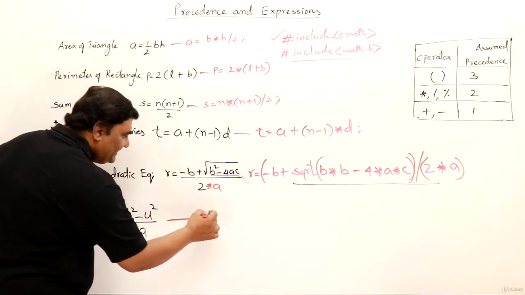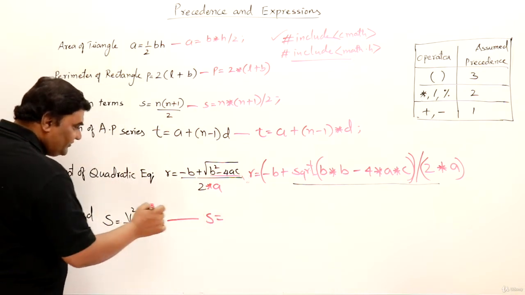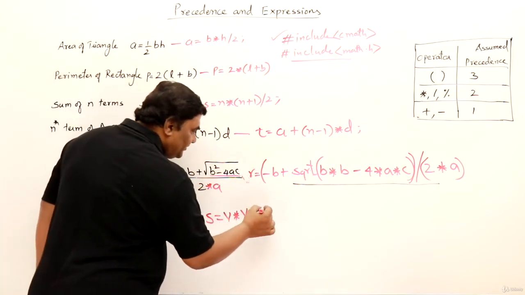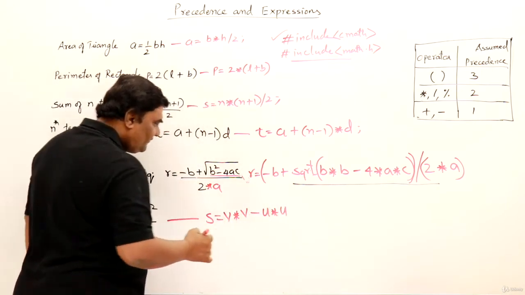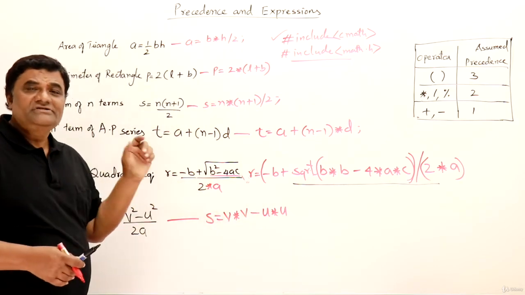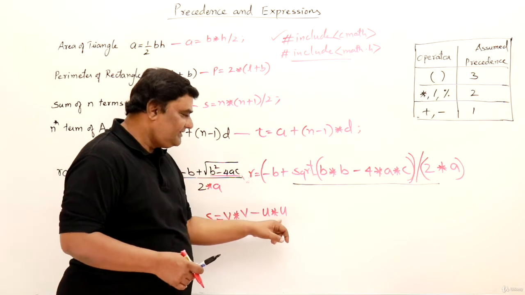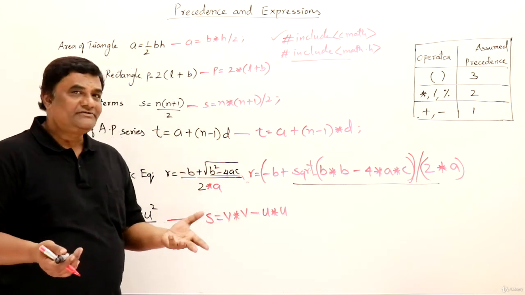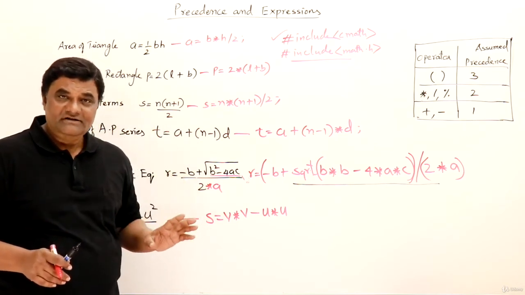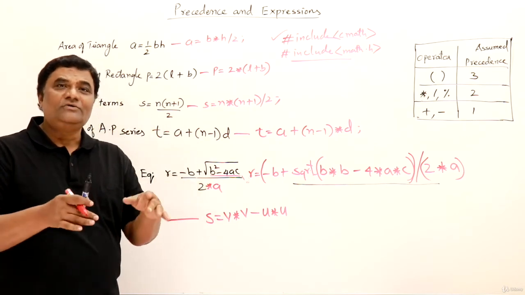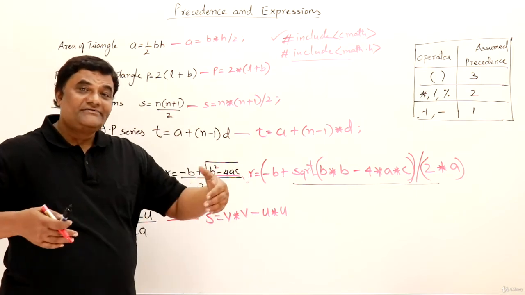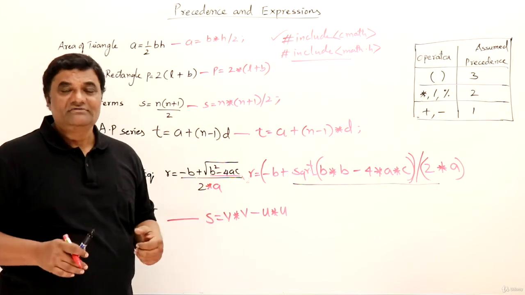First method, speed s assigned with v into v, okay, v square is v into v, minus u into u. Now one thing, do I have to put this in bracket and this in bracket? No need, because who has higher precedence? Multiplication, then multiplication. Afterwards subtraction will be done. So it will be perfect. If you want to put it in bracket, that is very good, right? Because of laziness, people don't write brackets properly. If you write everything in bracket, that's perfect. But too many brackets will make it difficult to read also. That is the other reason.